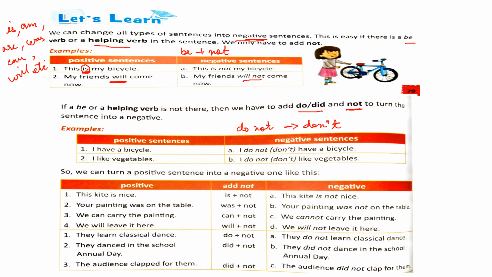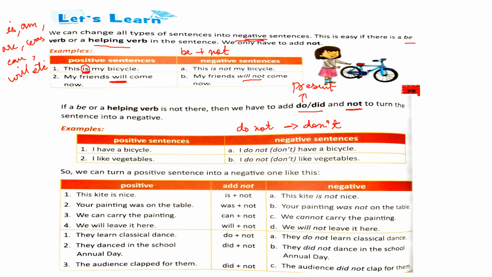Similarly, let's see the next one. I like vegetables. You have noticed that there is no be verb here. So you have to use I do not like vegetables. So do is used when the sentence is in present form. Okay. When the sentence is in present form.